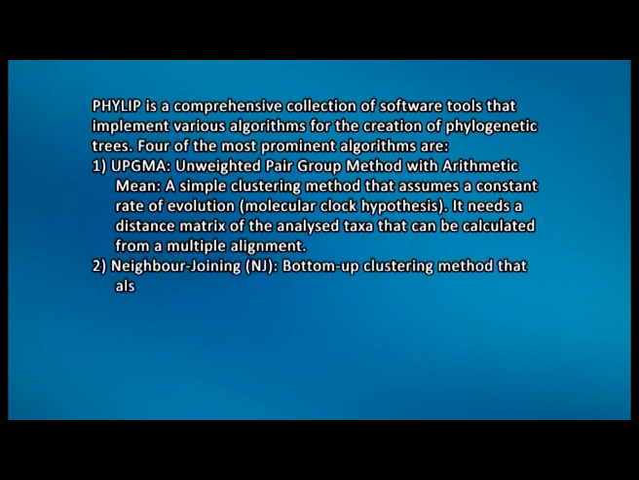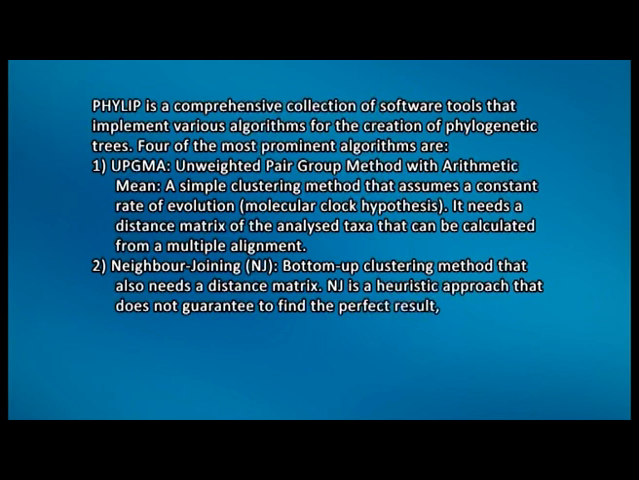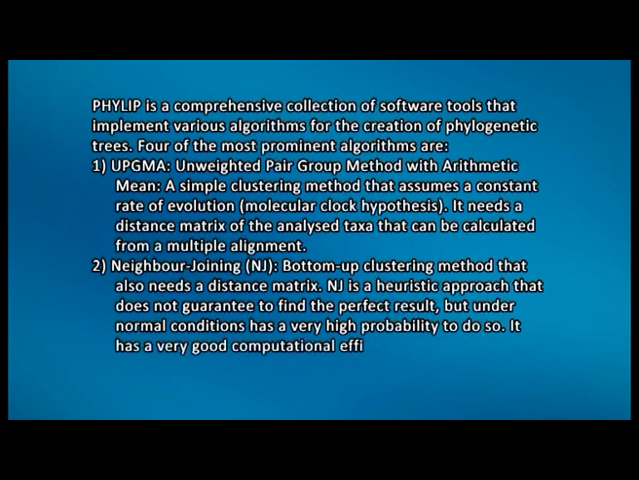The second algorithm is the neighbor joining method. This method uses a bottom-up approach that also needs a distance matrix. Although NJ is a heuristic approach that does not guarantee to find the perfect result, under normal conditions it has a very high probability of doing so. It has very good computational efficiency, making it well suited for large data sets.